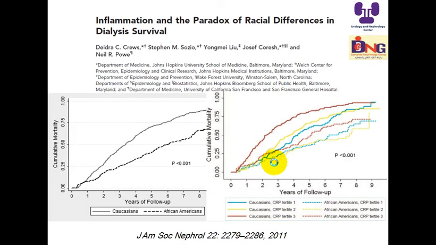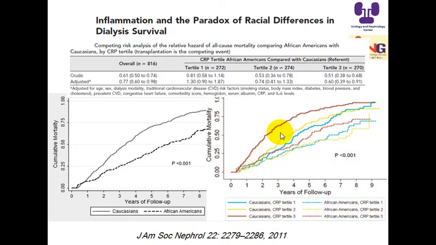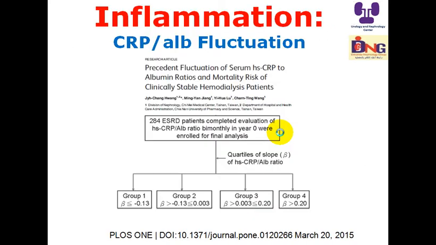Regarding the inflammation explanation of why mortality in dialysis is more common in Caucasians in comparison to African Americans, this is the dialysis paradox or racial paradox, because the response of Caucasians to inflammation is completely different from African Americans. If you look here, this is the Caucasian with high C-reactive protein, mortality is high, and this is a control, and then the intermediate, and this is a control. You can look at the color codes, and you find that there is some discrimination regarding race and response to C-reactive protein.